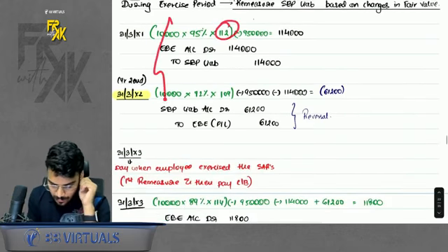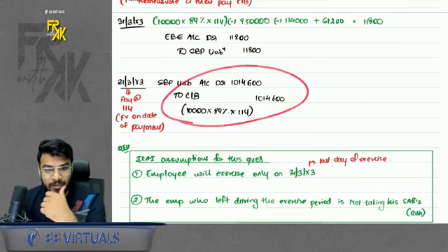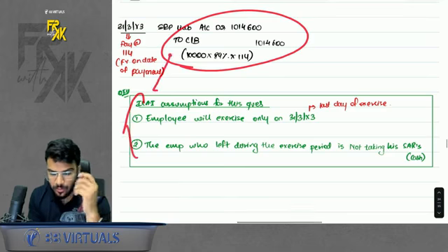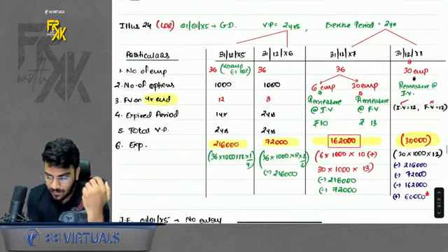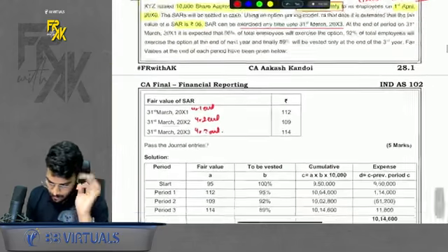So you will remeasure for year 1, year 2, year 3, and whenever they take the payment, just make the payment at the end of the last year. So there are assumptions in this question. Do remember that. Okay, there is one more question, illustration number 24. A very good question.